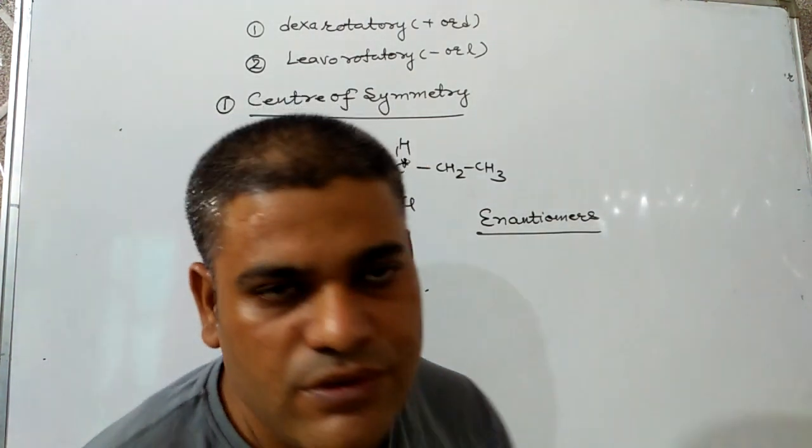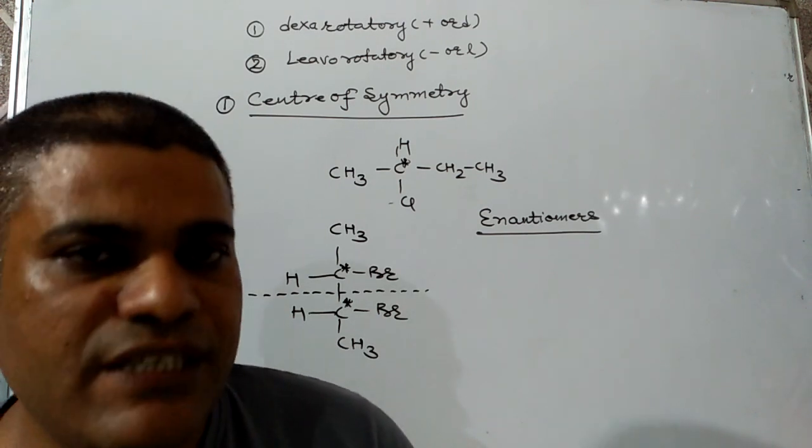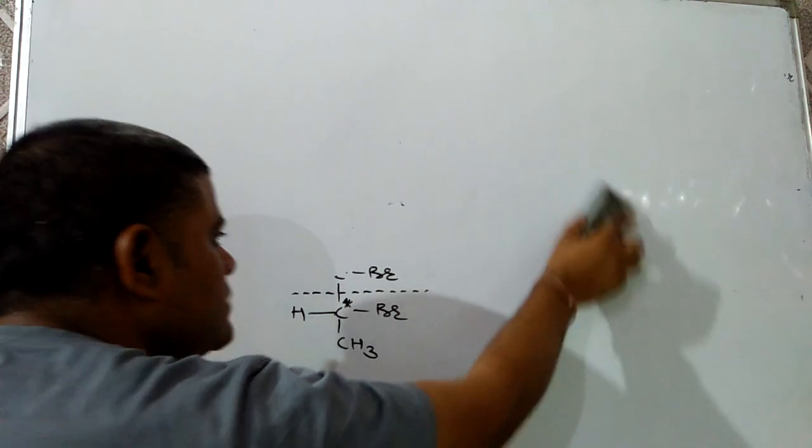Enantiomers are those compounds which are non-superimposable mirror images of each other and rotate plane polarized light to the same extent but in the opposite direction.